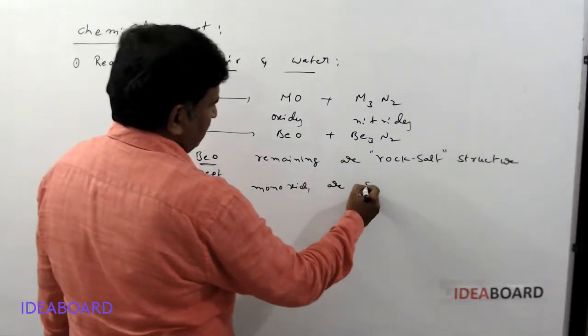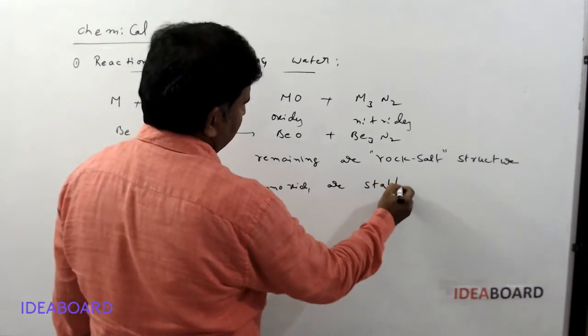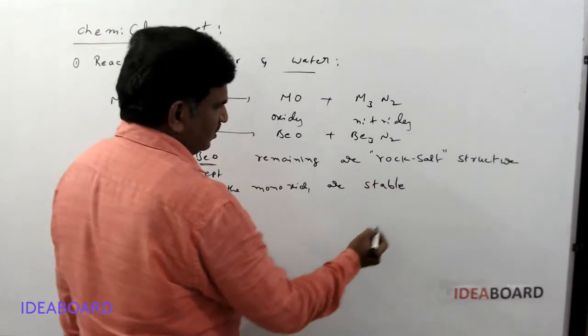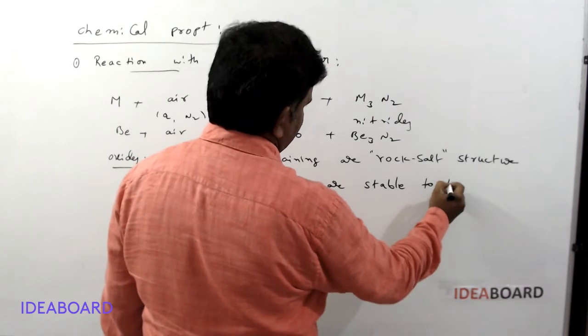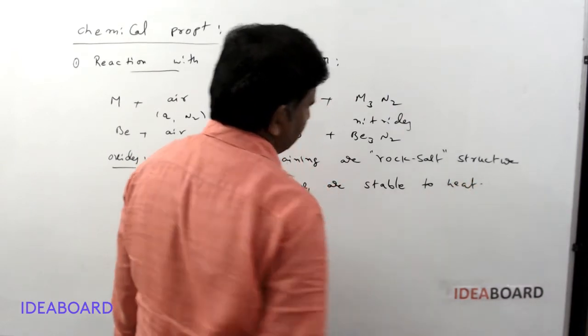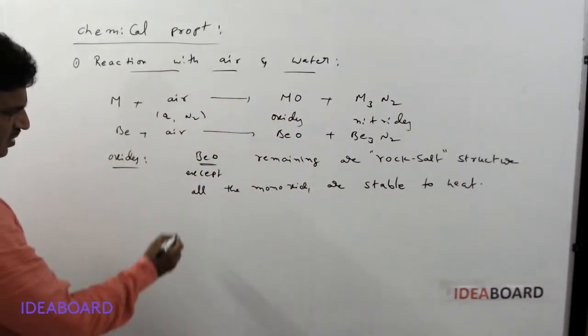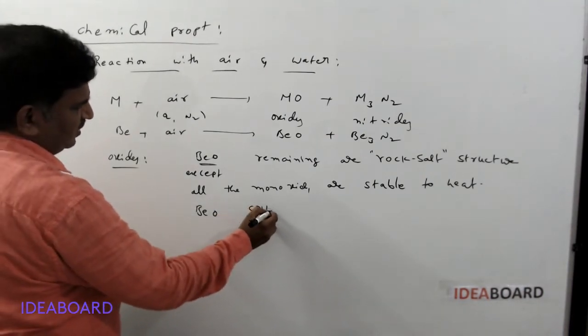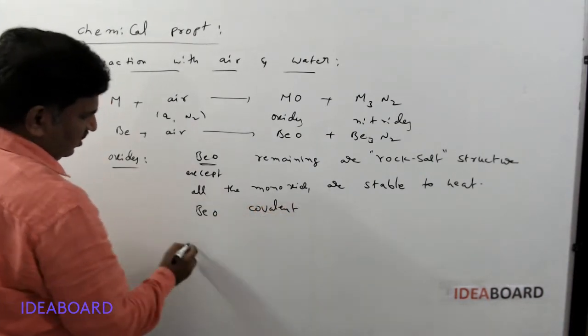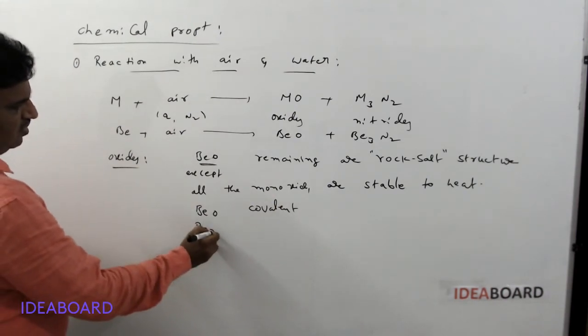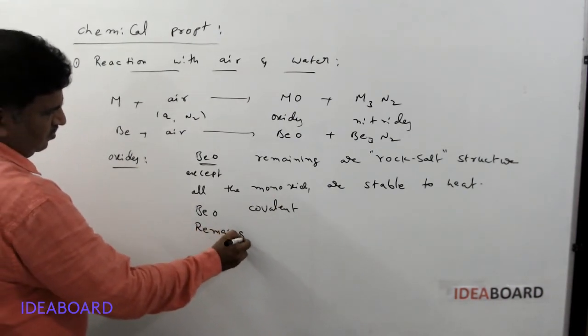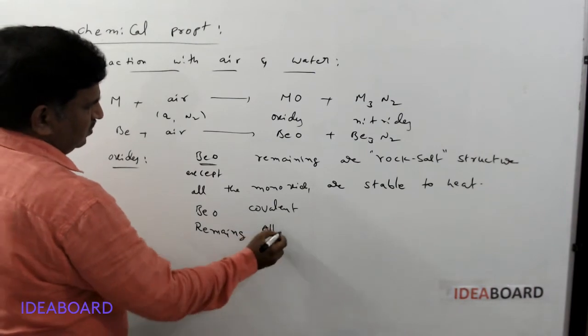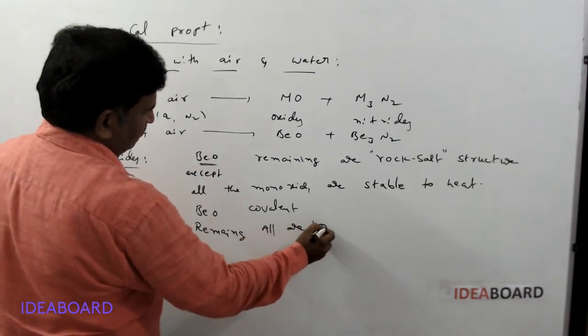All the monoxides are thermally stable, stable to heat. Only beryllium monoxide is covalent, and the remaining are all ionic.